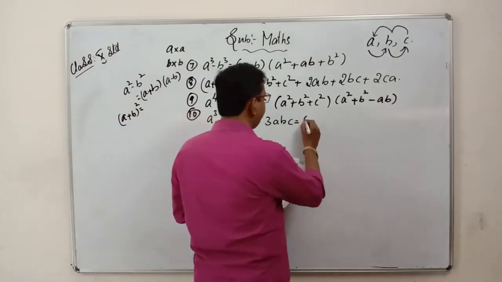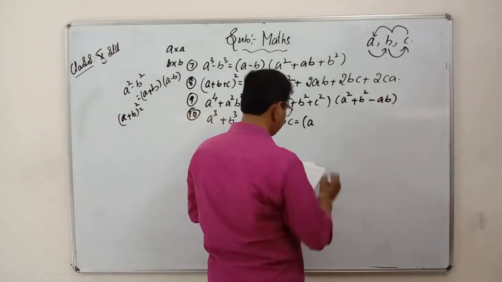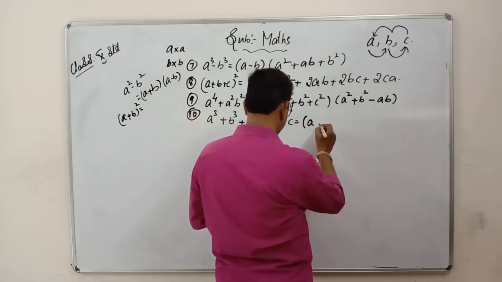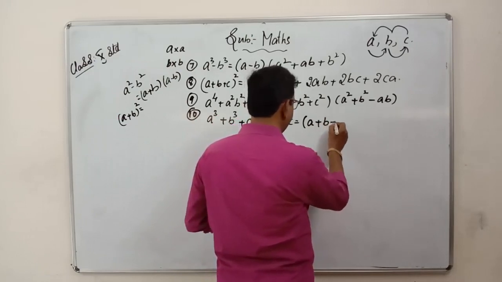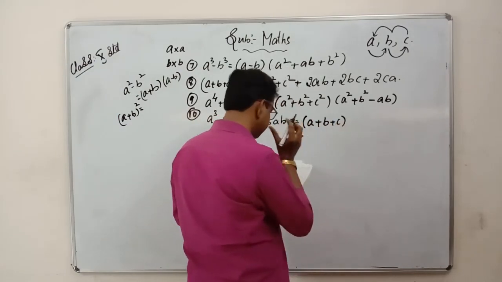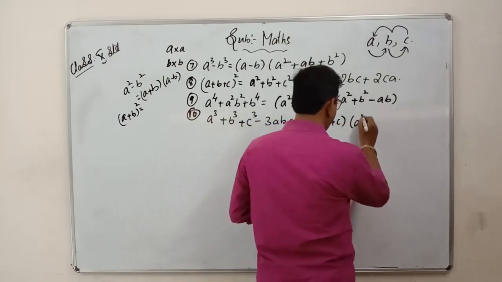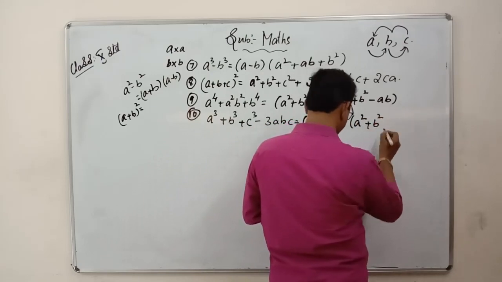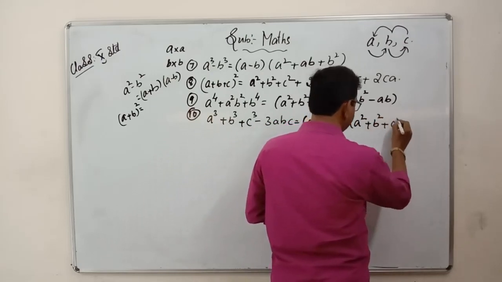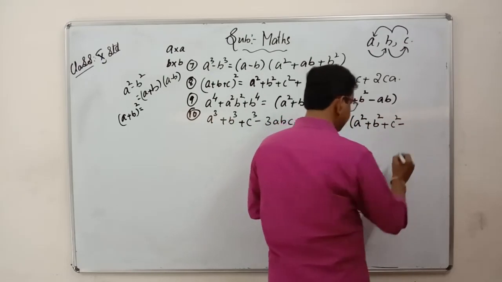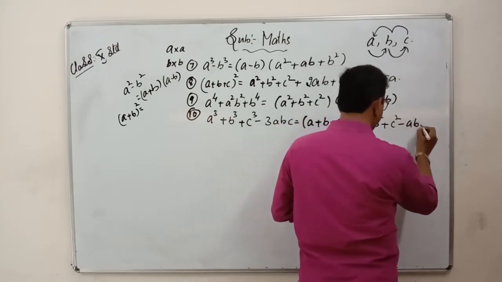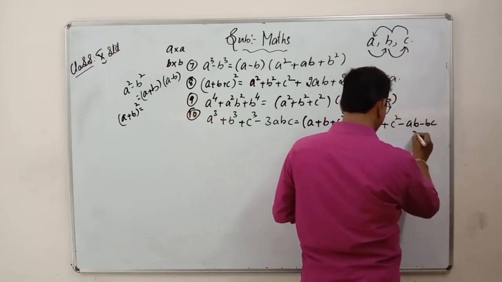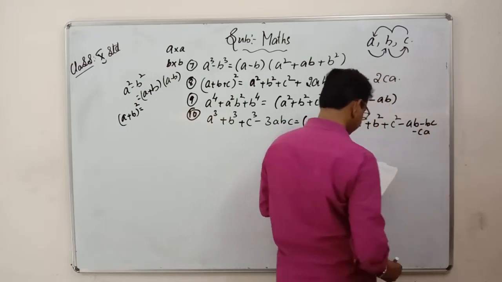So we have here (a plus b plus c) of (a square plus b square plus c square minus ab minus bc minus ca).